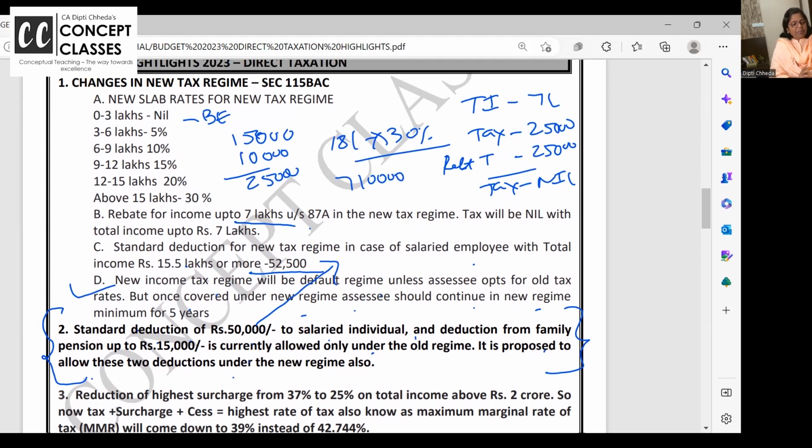Those who do not have the PDF and are not willing to download the app and take the PDF can take a screenshot of this and check if you have any doubt. We have finished with all the amendments which are there for the new tax regime.